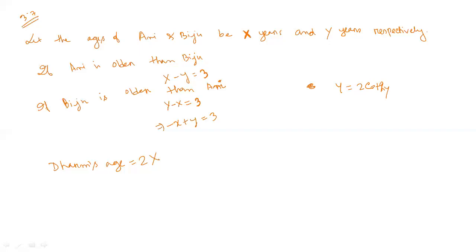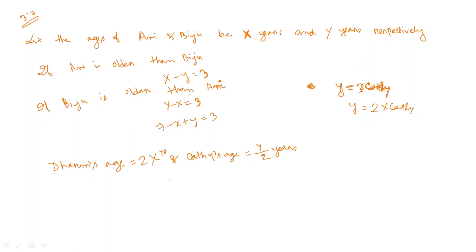Suppose Kethi's age is denoted by Kethi, then Biju's age Y is twice that. So Kethi's age will be Y by 2. So write down Kethi's age Y by 2 years. Don't forget to write years, 2x years.